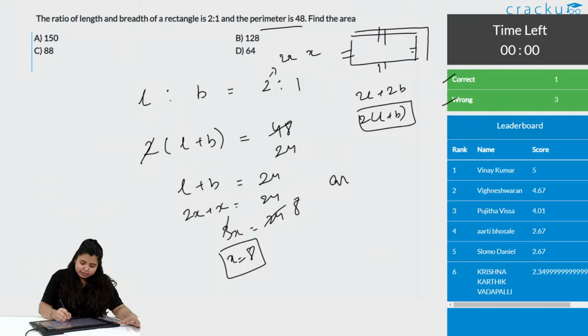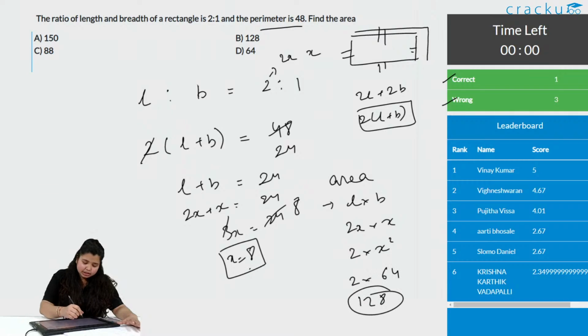What is the area? Area is equals to L into B. L is 2x, B is x, it is 2 into x square. You know 2 into 8 8s are 64, 128. The correct answer is option B, and one person got this correct. Let us go to the next question and the last question for today.